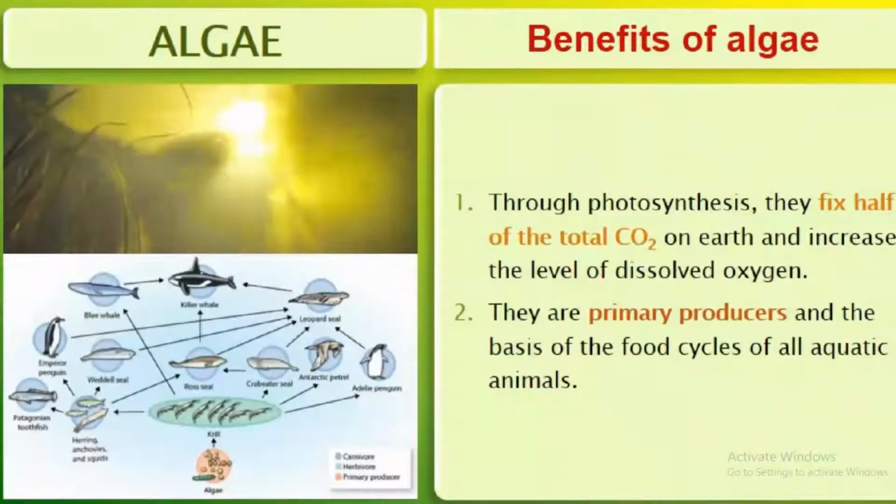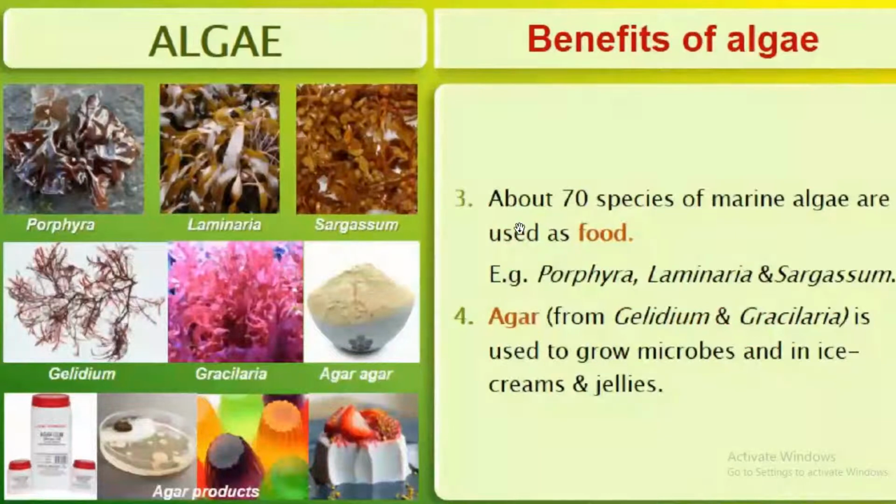What are the benefits of algae? Through photosynthesis, they fix half of the total carbon dioxide on Earth and increase the level of dissolved oxygen. Carbon dioxide fixation. Second benefit, they are primary producers and the basis of the food cycle of all aquatic animals. Then about 70 species of marine algae are used as food.